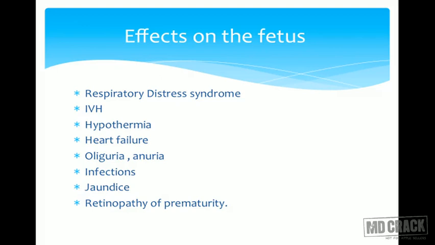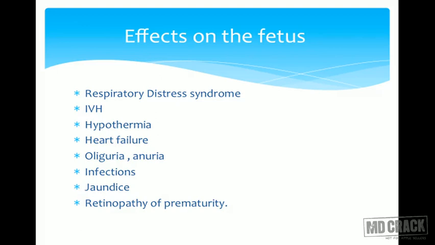So as this preterm baby has to fight with so many complications, we want to avoid preterm birth as much as possible. We want the pregnancy to reach at least 37 completed weeks. We all know the term gestation is 37 completed weeks. Normal duration of pregnancy is 40 weeks, or 280 days, 9 months and 7 days.